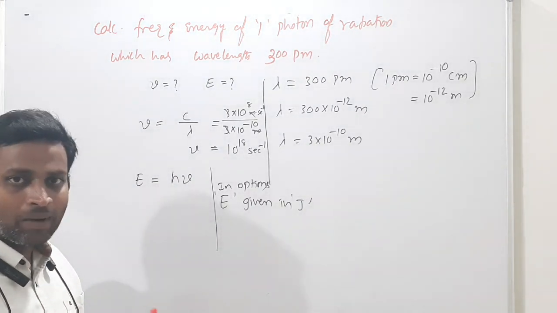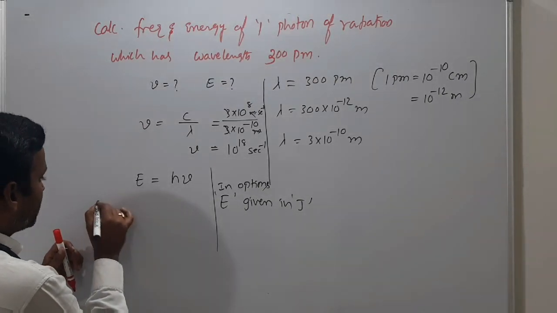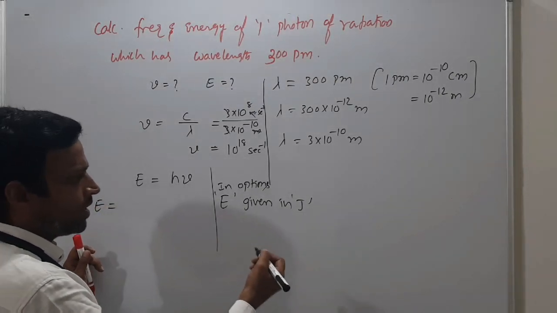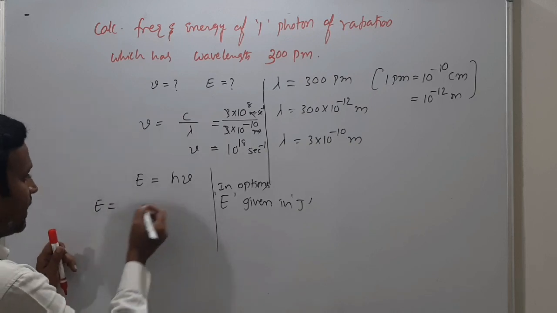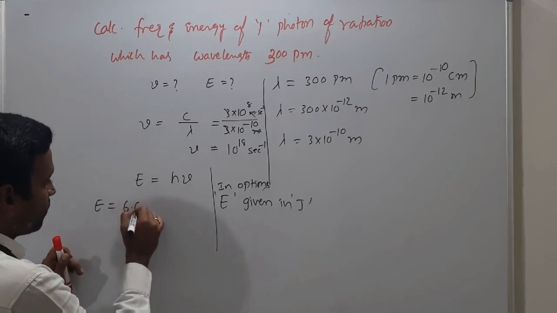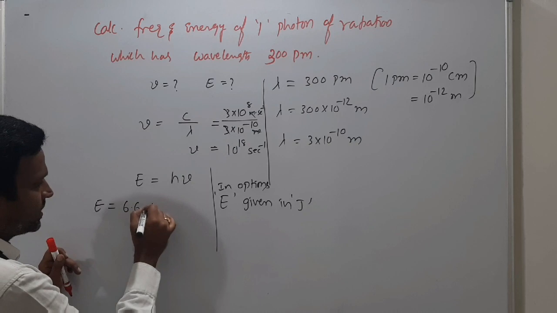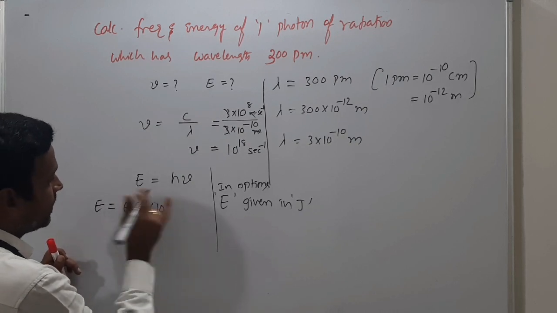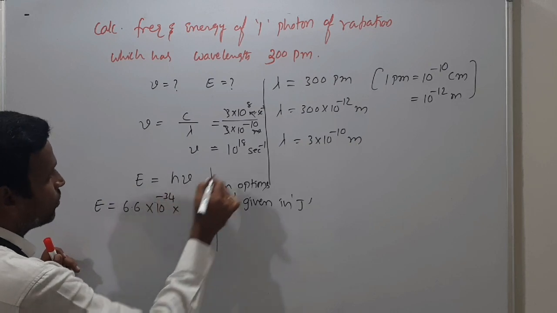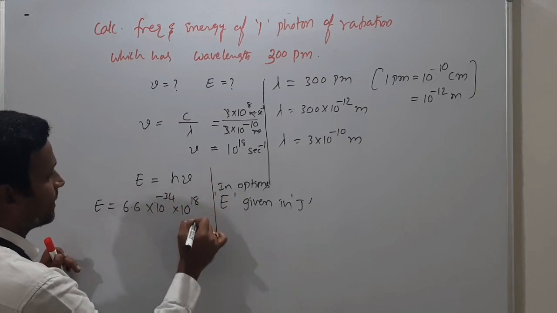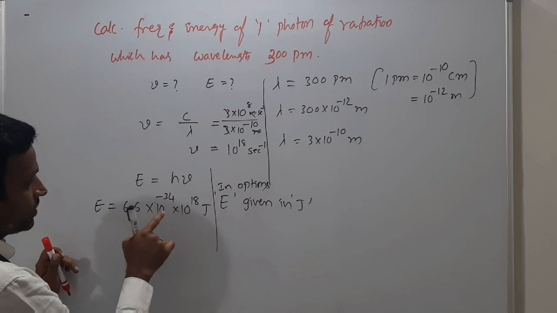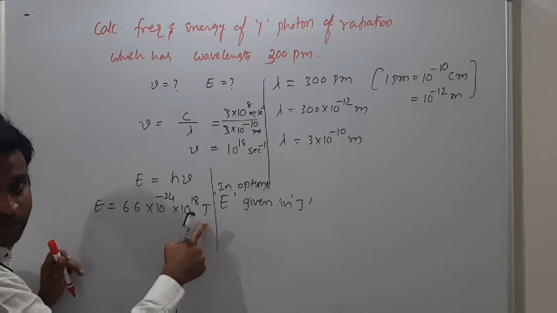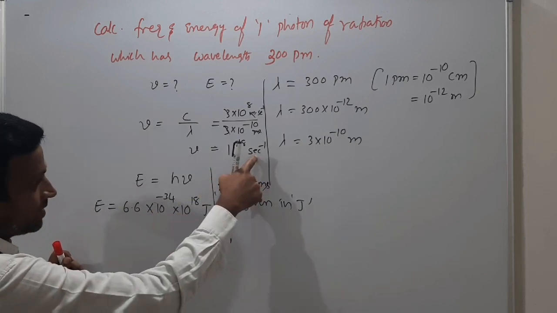I was given the Planck constant. So E is equal to, suppose options are given in joules, then h value I will take 6.625, but 6.6 is enough. 6.6 into 10 power minus 34 into frequency, which is 10 power 18. Now it is in joules, because h is joule second and the frequency is second inverse.